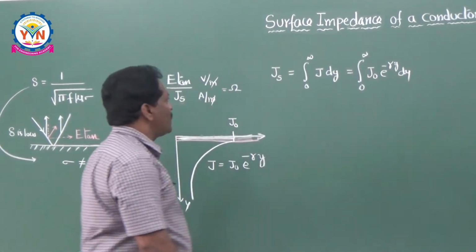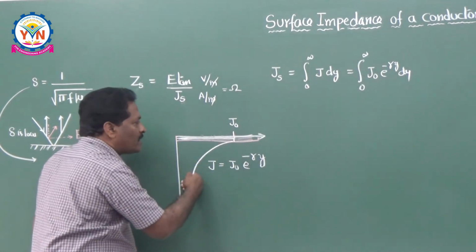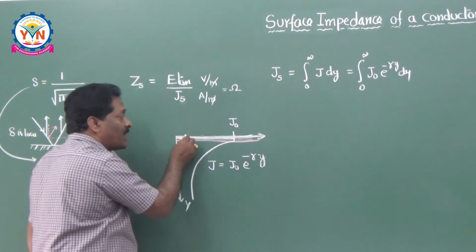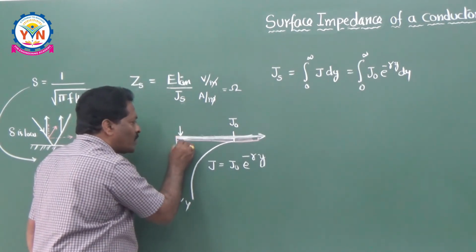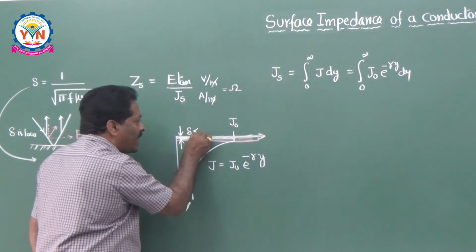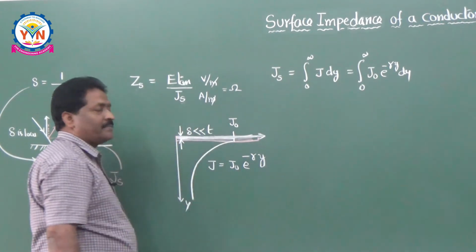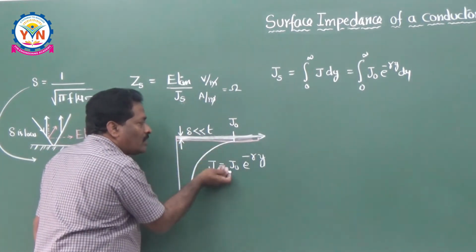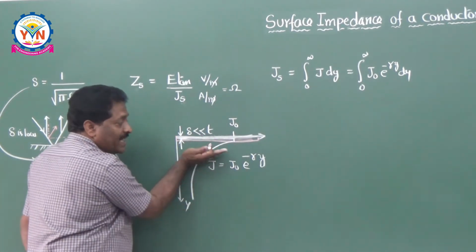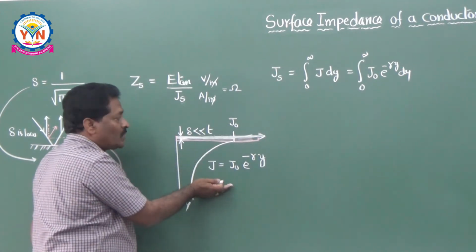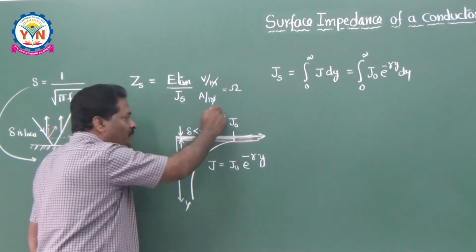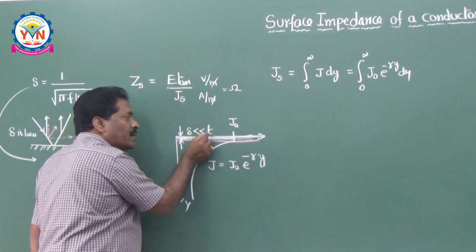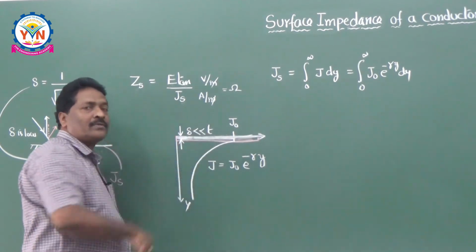I am writing this approximation because you are operating your conductor at high frequencies, so the skin depth delta is very, very less compared to the thickness of the conductor. Why are you assuming like this? If the thickness of the conductor is more, then you cannot expect the reflection from the next surface. So you have to expect the reflection only from this surface. If it is more than the skin depth, then definitely it will penetrate.